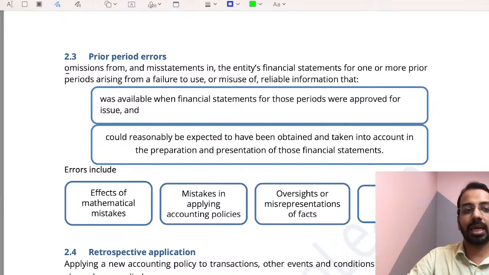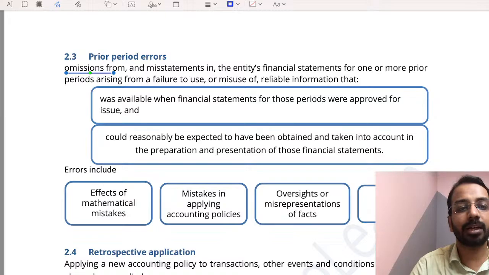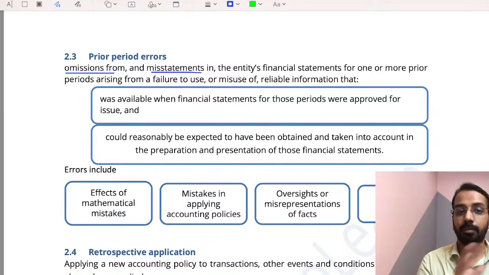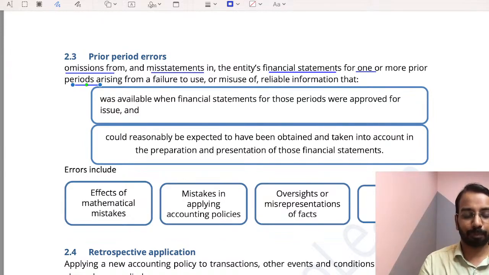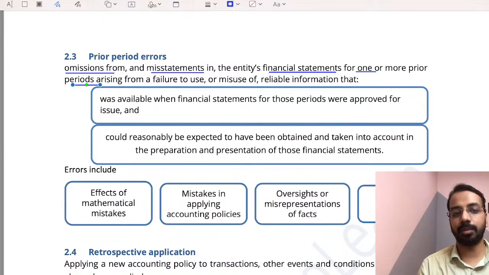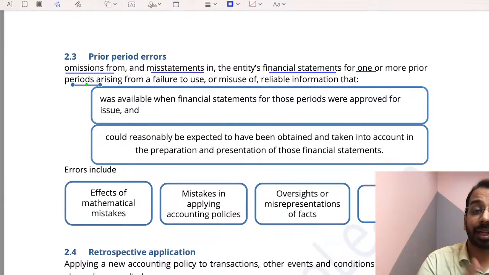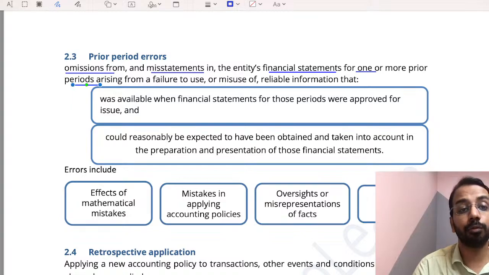I had to record a sale, I did not record. That is a prior period error. And misstatements. There are some misstatements, material or not material, in the entity's financial statements for one or more prior periods arising from. So, what are we saying? Either there is an omission or there is a misstatement in the financial statement, arising from a failure to use or misuse of reliable information.